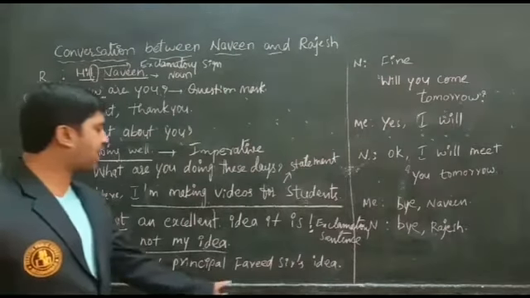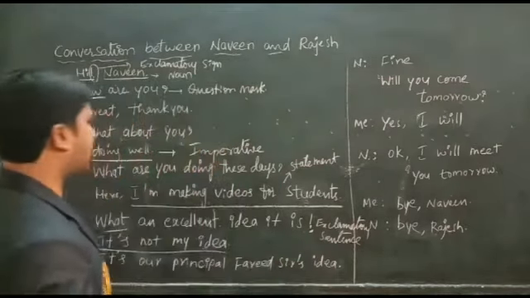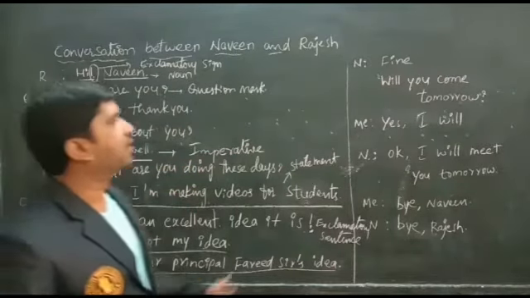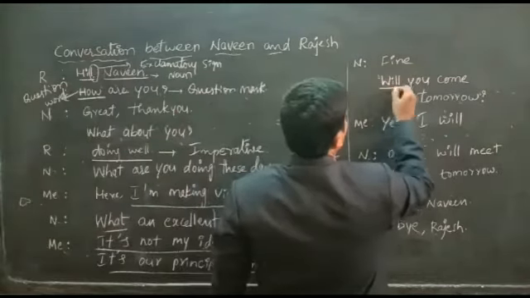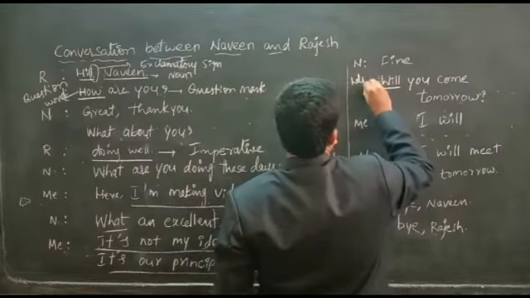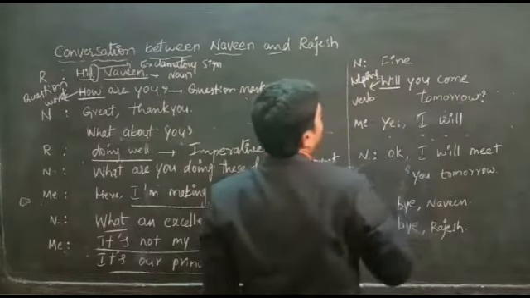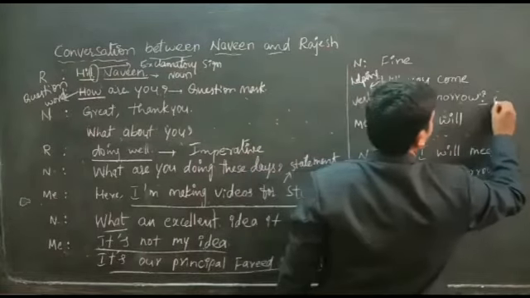'It's our principal Faris sir's idea' is also a declaration. 'Fine, will you come tomorrow?' starts with a helping verb and ends with a question mark.